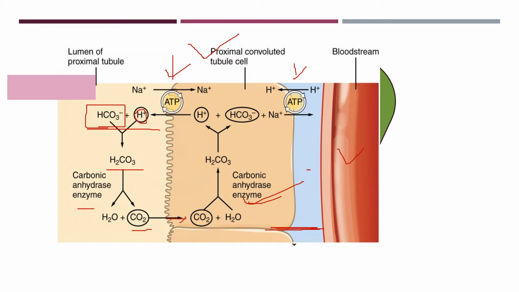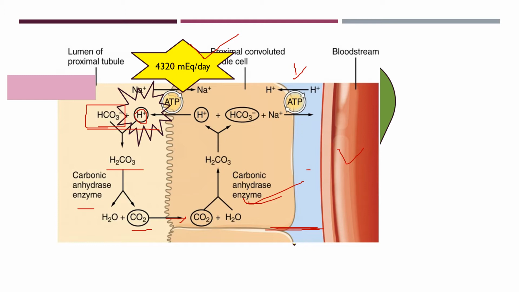So the HCO3 minus must react with a secreted H plus to form H2CO3 and get reabsorbed. So this secretion of H plus is important. We know that the total amount of HCO3 minus filtered is 4320 milliequivalent per day. In order to reabsorb this whole amount of bicarbonate, the tubular cell must secrete the same amount of H plus. That is, the H plus secreted by the tubular cell should be 4320 milliequivalent in order to neutralize the HCO3 minus.